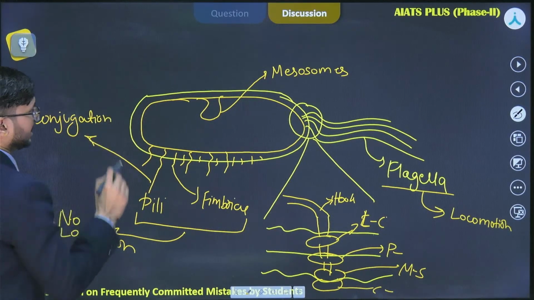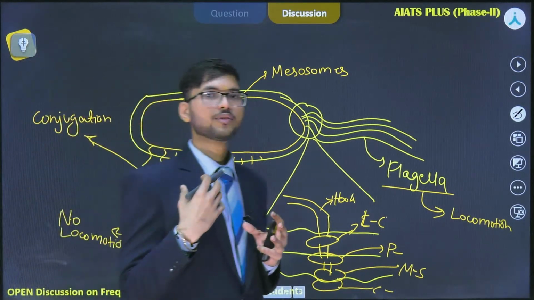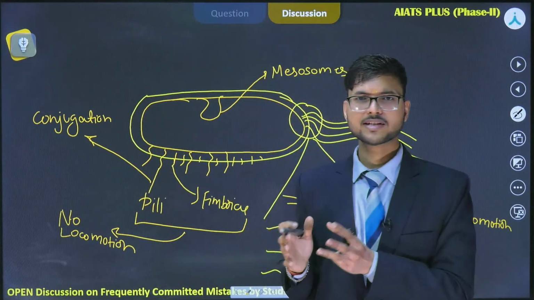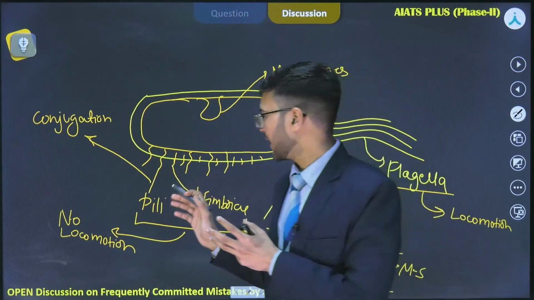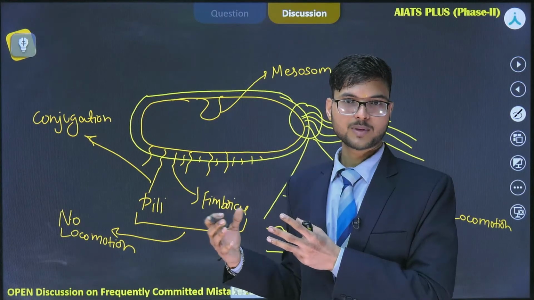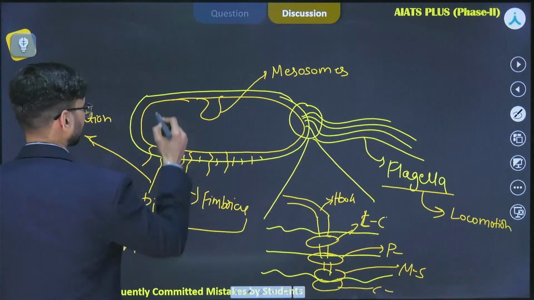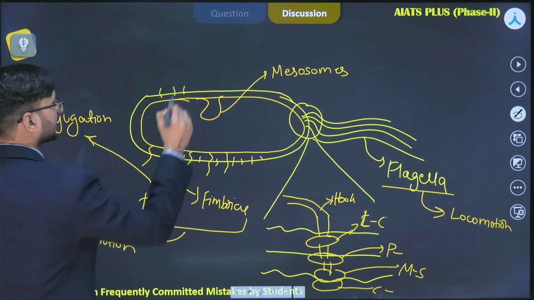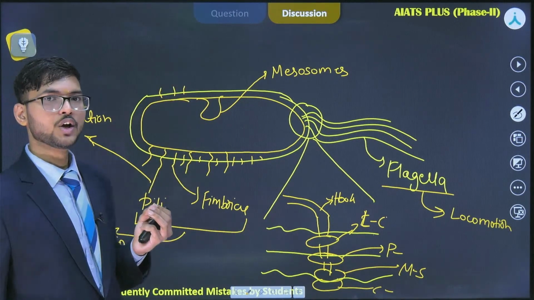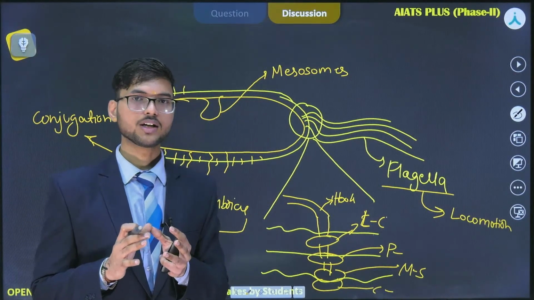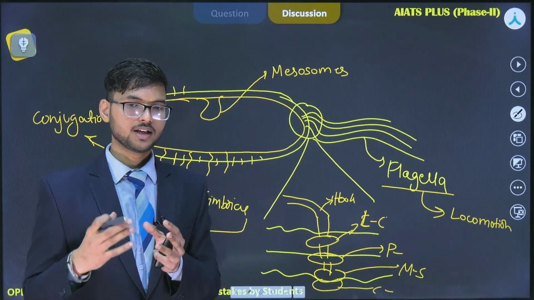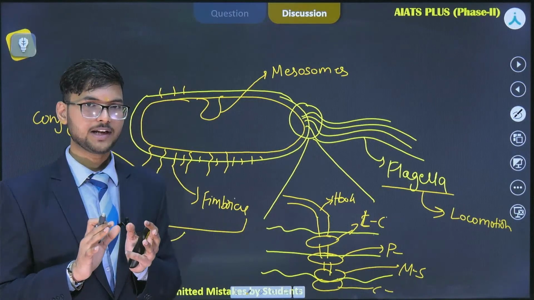That means they will transfer some amount of DNA to another bacteria which is compatible with it. While it's like a sexual reproduction, it is not truly a sexual reproduction. While if you talk about the fimbriae structures, these fimbriae structures are helpful for a bacteria to stick to its substratum or to a host tissue. So these are the functions of fimbriae and pili.